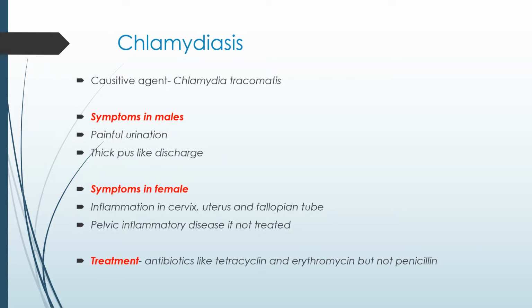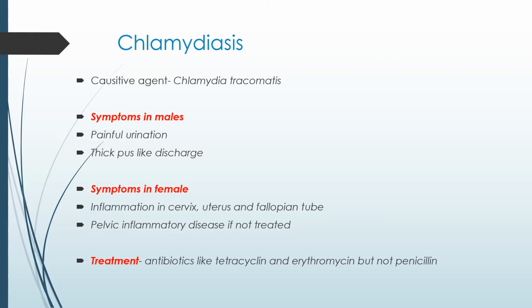Next is chlamydiasis. The causative agent is Chlamydia trachomatis. The symptoms of chlamydiasis can be seen in males and females again. Here, the males can feel pain while urinating, and a thick pus-like discharge will come from the genital organs.